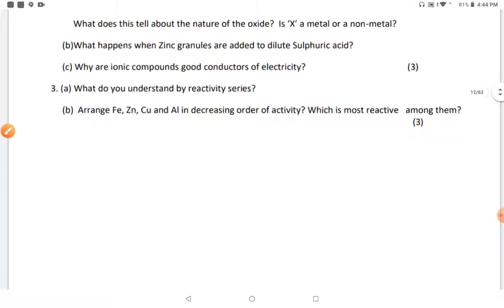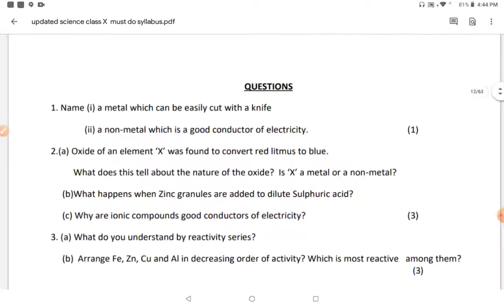And these are the different topics that are covered in chapter number 2, metals and non-metals. I hope you understand the concept and do these questions in your notebook.